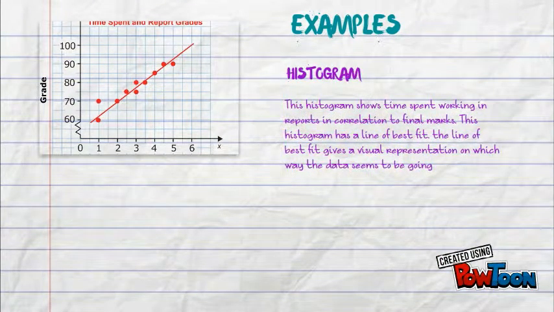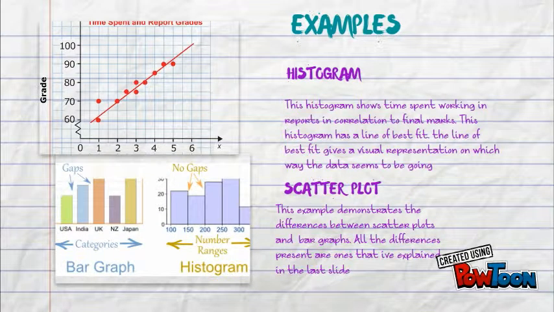Examples. This scatter plot shows time spent working on reports in correlation to final marks. This plot has a line of best fit. Line of best fit gives a visual representation of which way the data seems to be going. Histogram. This example demonstrates the differences between histograms and bar graphs. All the differences present are the ones that I explained in the last slide.